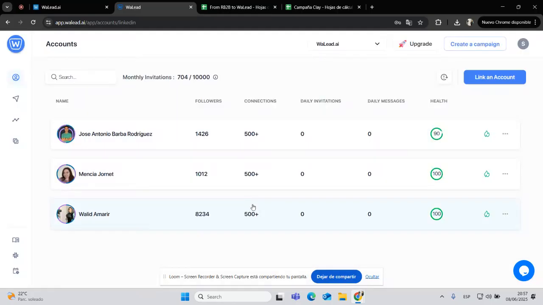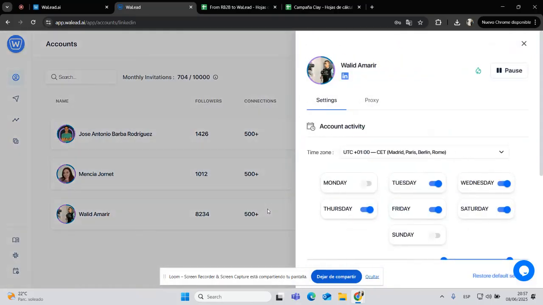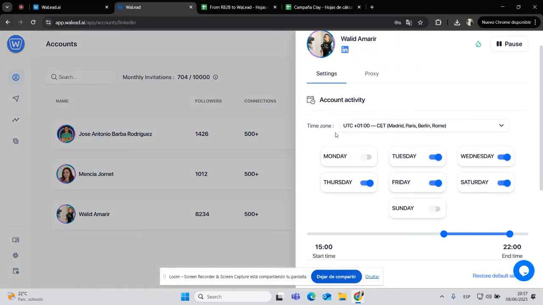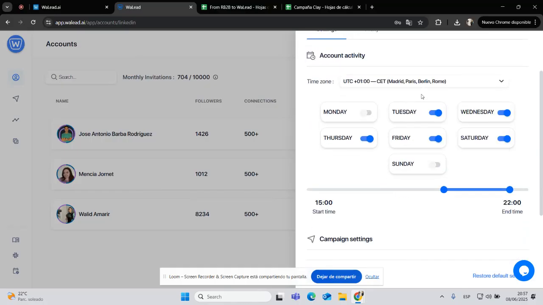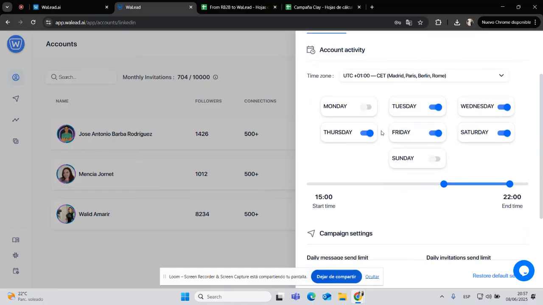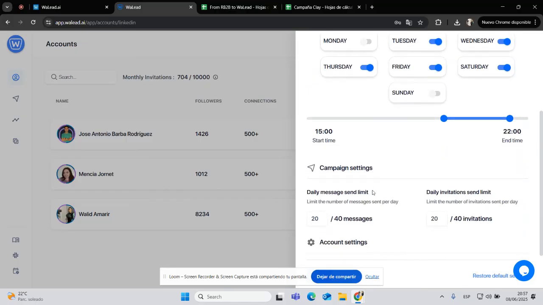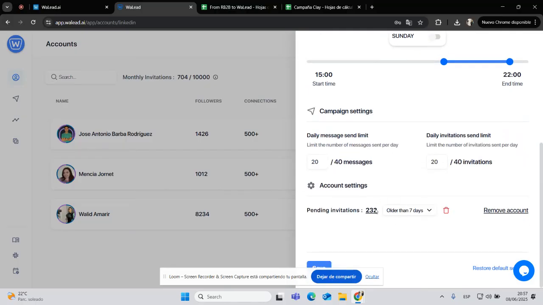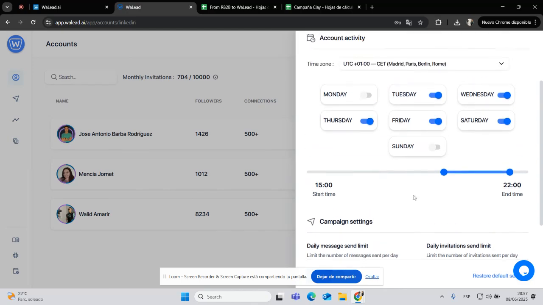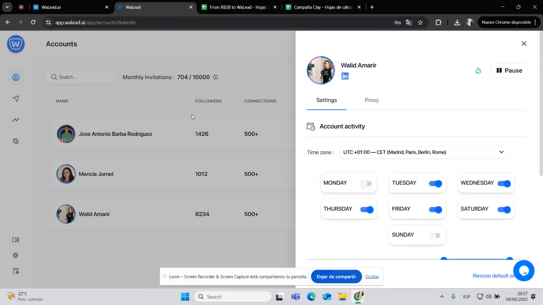Perfect. Once we have connected our accounts, we need to set them up. First thing, let's add the time zone. We have multiple options. Then the day limit. We have here all the daily limits for messaging and invitations. We can also delete the pending invitation, and we can choose the time frames from which time to which time, and also the days. Perfect.